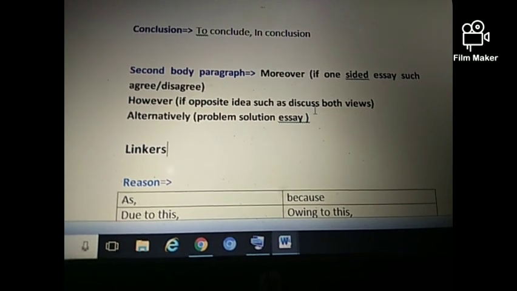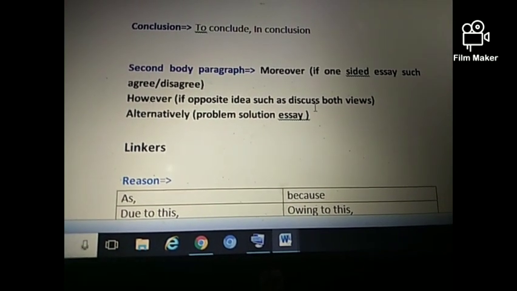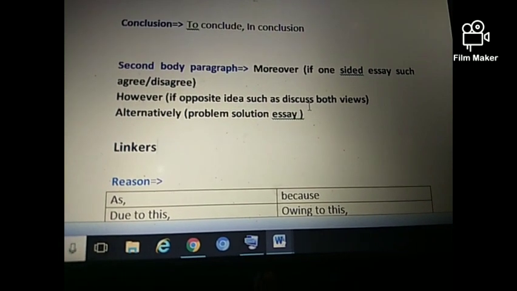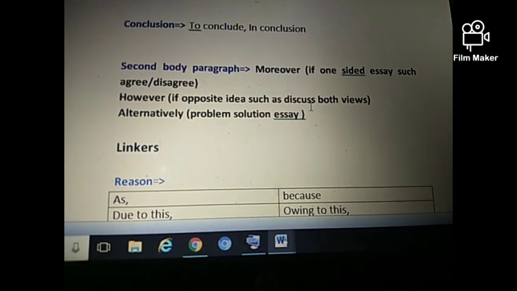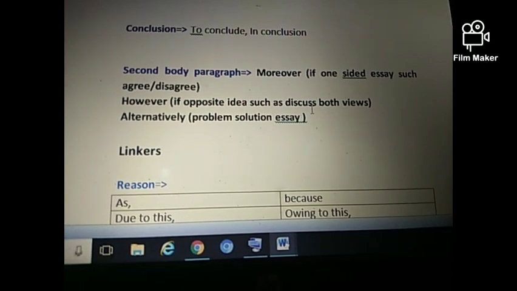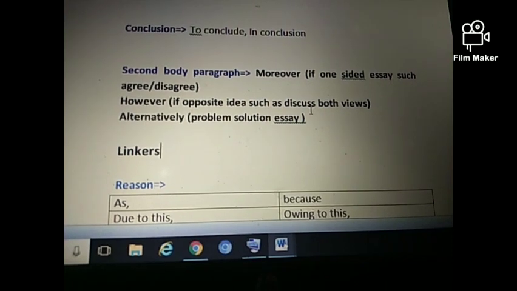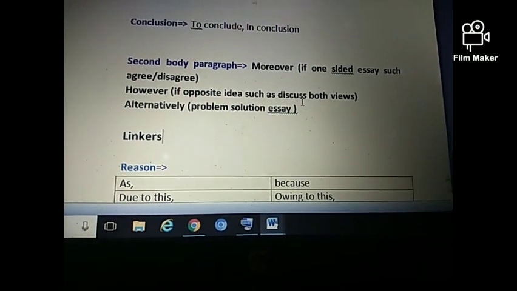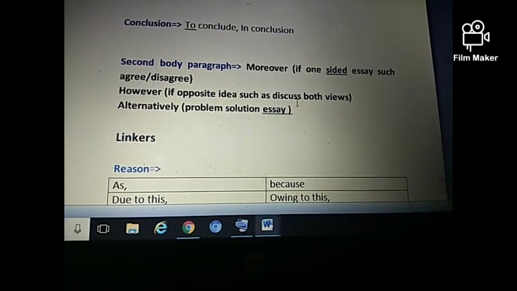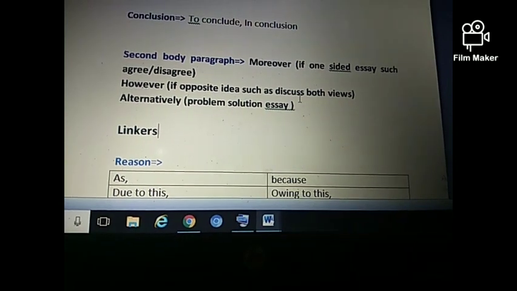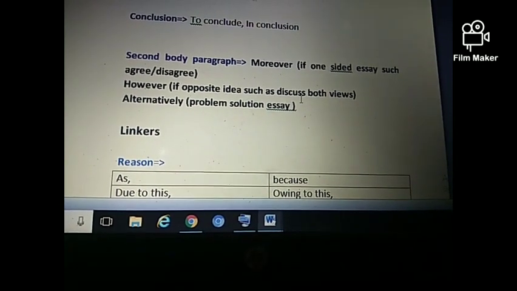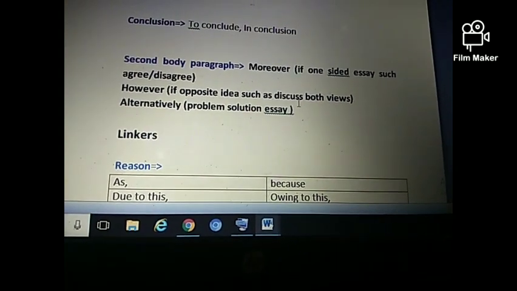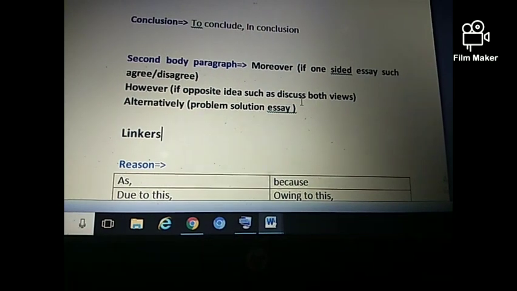Now I will let you know about the connector that is appropriate for the beginning of the second body paragraph. Many of the students get confused while starting the second body paragraph, so I will try to clear your doubts today. And if you are writing one-sided essays such as agree or disagree, meaning you are just supporting one side completely, then you should use any connector that we use for adding new ideas, such as moreover. And if you have already used moreover for the second idea in the first body paragraph, then you can use furthermore in the beginning of the second body paragraph.